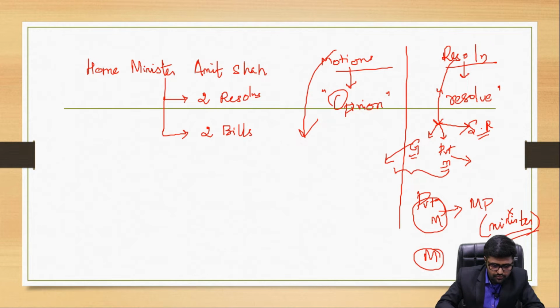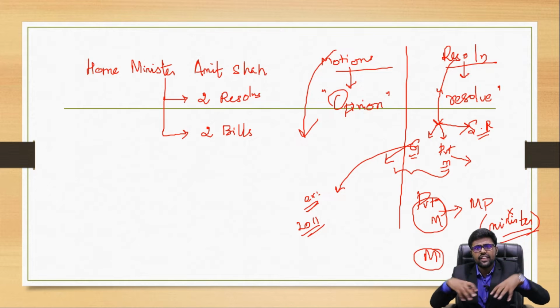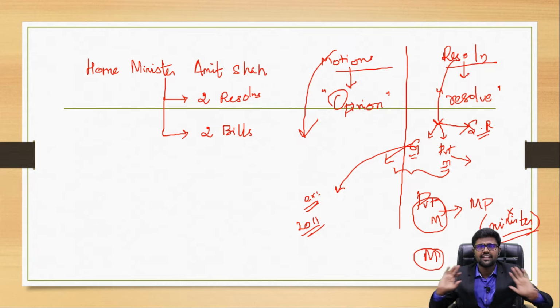Let me take you to an example. It was 2011. Mr. Anna Hazare and Mr. Arvind Kejriwal were on a hunger strike. Why? Because they were demanding a strong Lokpal bill. Because of this, there was heavy pressure mounting upon the Congress government. So what happens? Succumbing to the pressure, Congress says, we request Anna Hazare to give up the hunger strike, and we will definitely come with the Lokpal bill. What is a Lokpal bill? To prevent corruption, just like that.